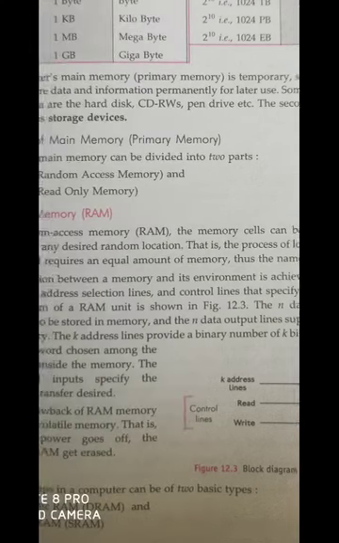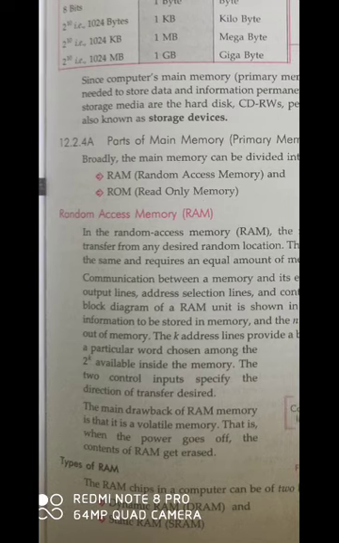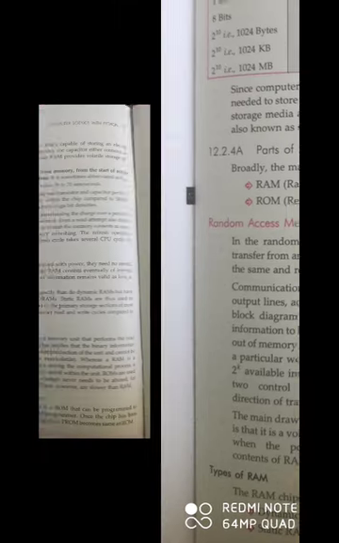So this is the RAM. There are basically two types of RAM. The first one is static RAM and the second one is dynamic RAM. Okay, let's go.